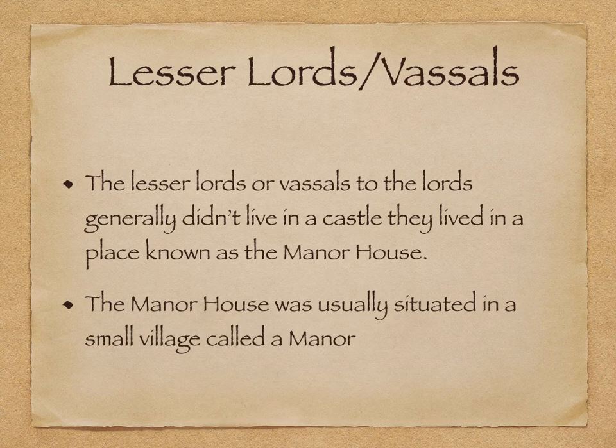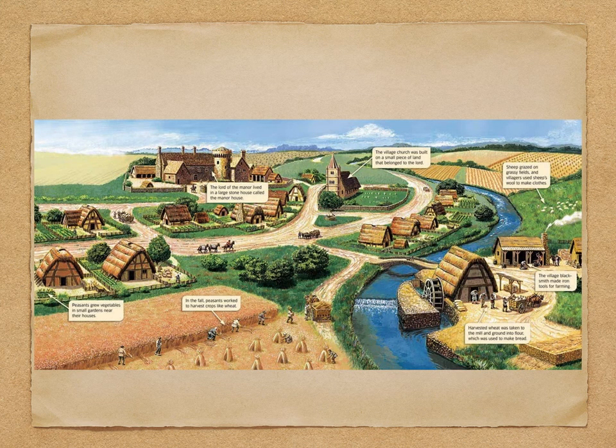So who were these lords that they had to ask? A lot of the times we're looking at lesser lords or vassals. So these are people who would have sworn loyalty to those main lords who were just underneath the king. So the lesser lords or vassals, they generally didn't live in the castle that we saw yesterday. They lived in a place called the manor house, and the manor house was usually situated in this small village called a manor.